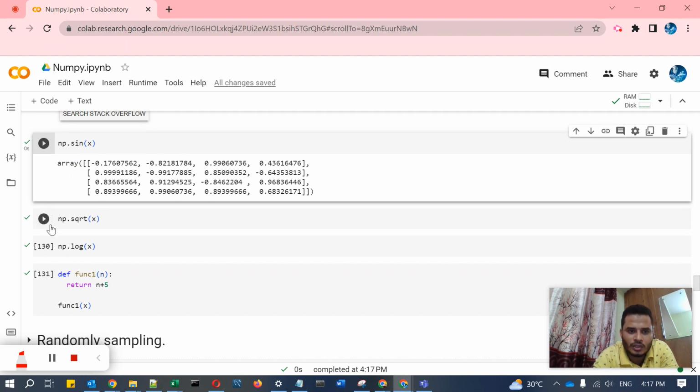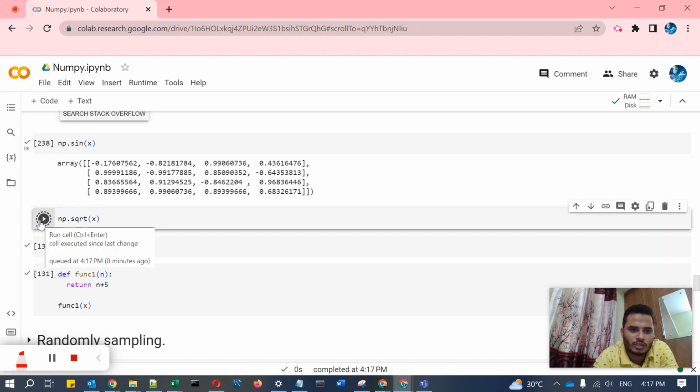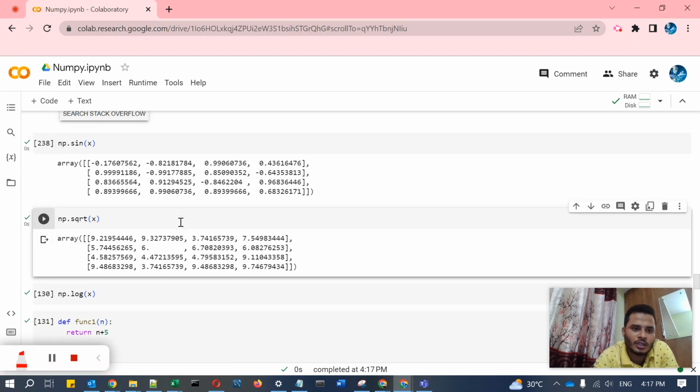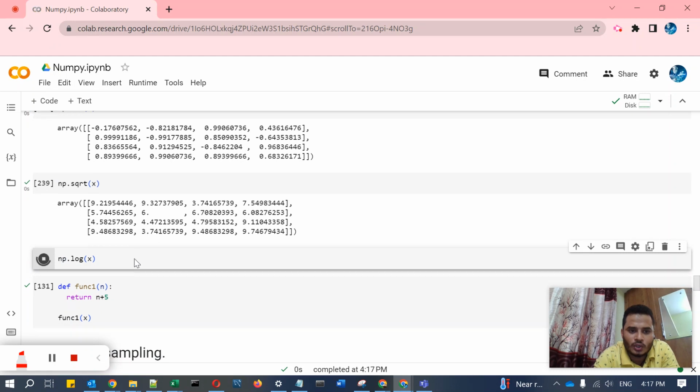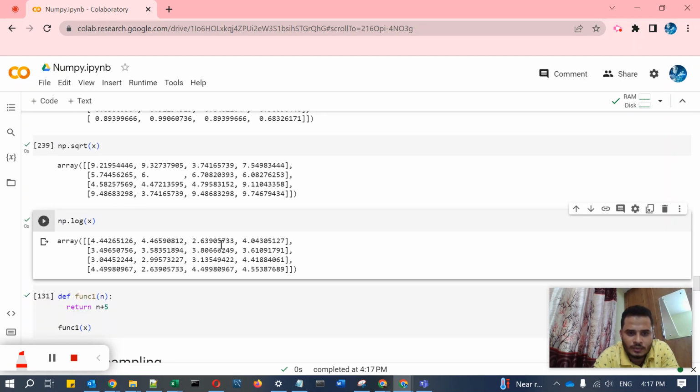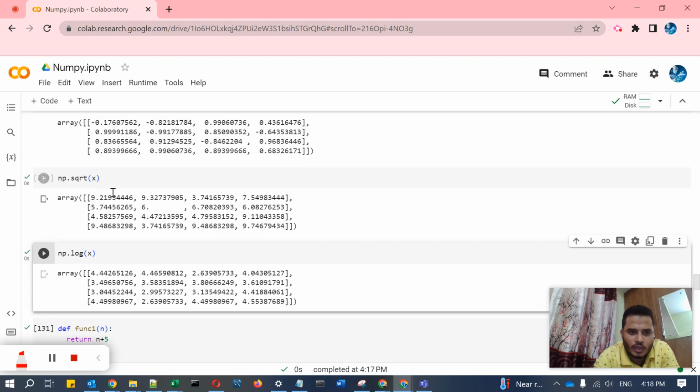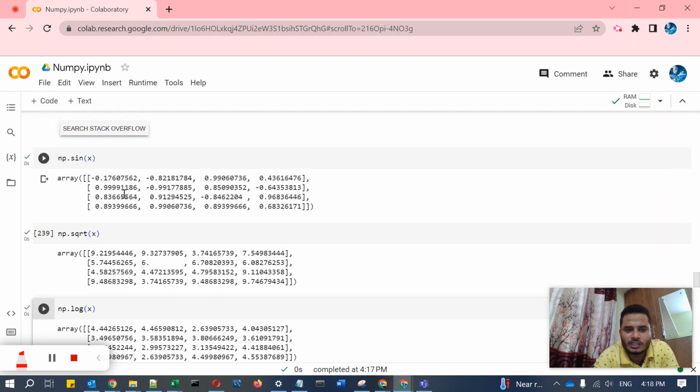Like this you can use the square root function, and it will calculate the square root of all the x values. Like this it will also find the log values of all. So log value, square root value, and sine value, like this you can perform arithmetic operations with your array.